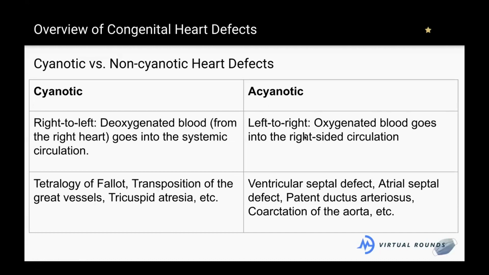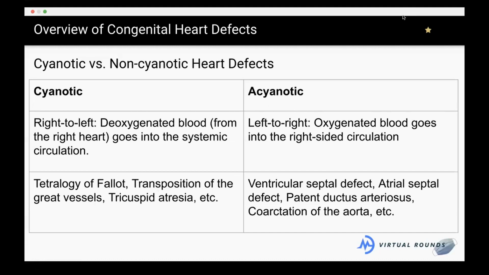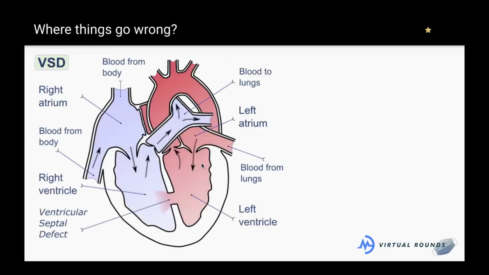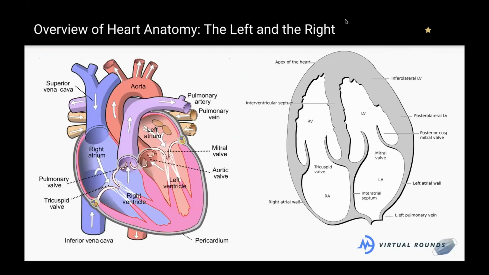Versus the acyanotic ones are going to be left to right, meaning that oxygenated blood is now flowing into the right side of the system. Now, I know this is a confusing concept, so I'm going to go back to here and we're going to talk about it again.